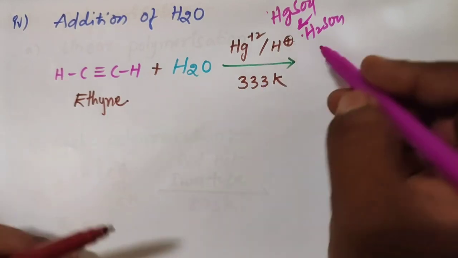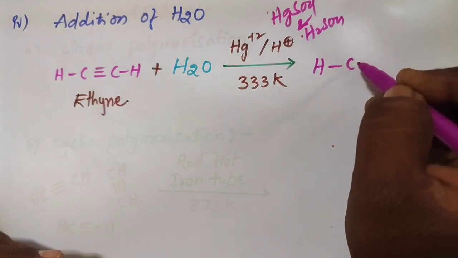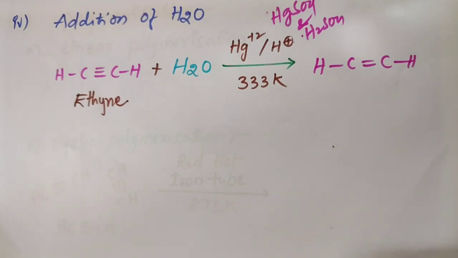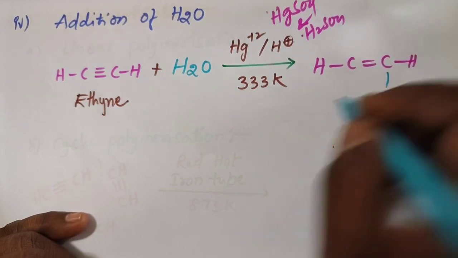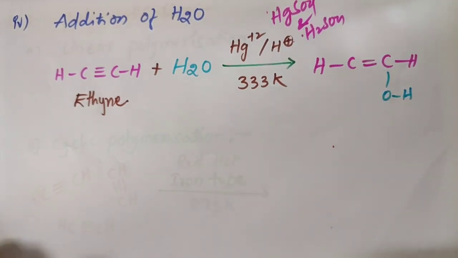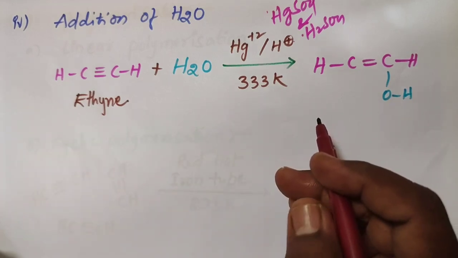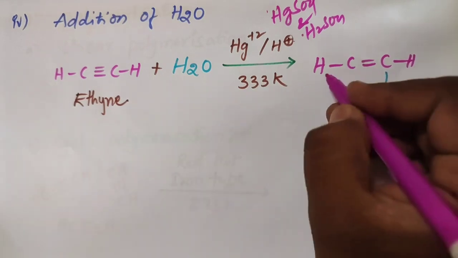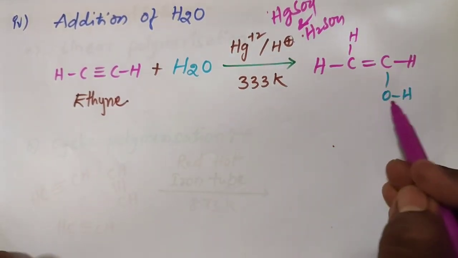In this reaction, the product is HC double bond CH, with OH added to this position: CH2 double bond CH OH.